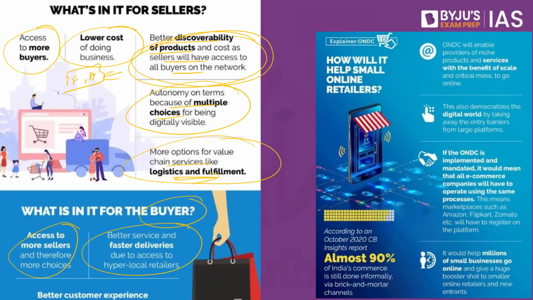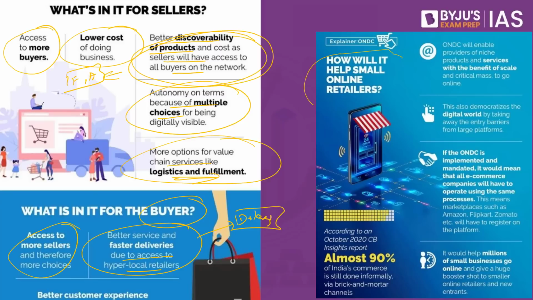Better service and faster deliveries due to access to hyper local retailers. What do we understand by this? If you're ordering something on Amazon or on Flipkart, there might be a scenario where this particular product comes from a far off place. If you're in Delhi, a product might come from Bangalore. If you're in Bangalore, a product might come from Haryana, so on and so forth. This will cause undue delay as well. But on this platform, since you have more number of local people showcasing their product, the delay may be comparatively less as well, and this will ultimately improve customer satisfaction. These are some of the advantages for the sellers as well as the buyers.